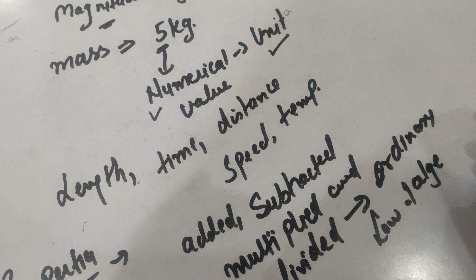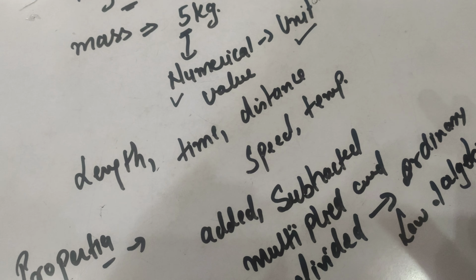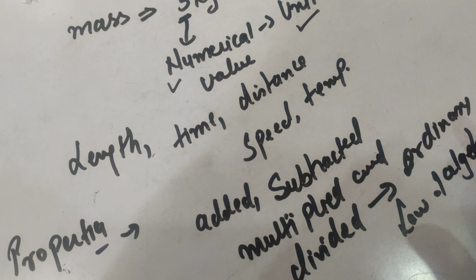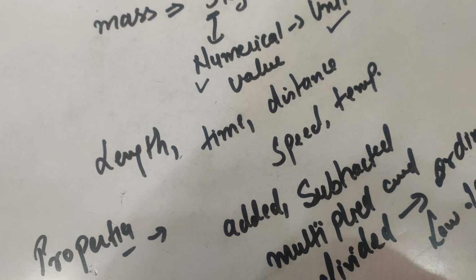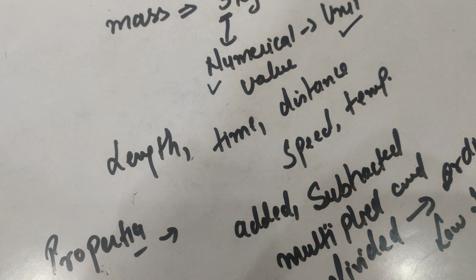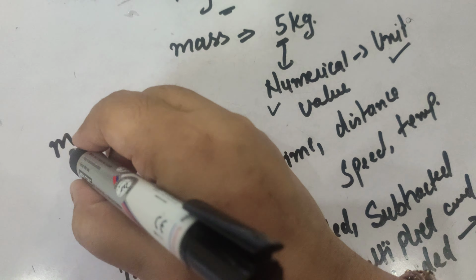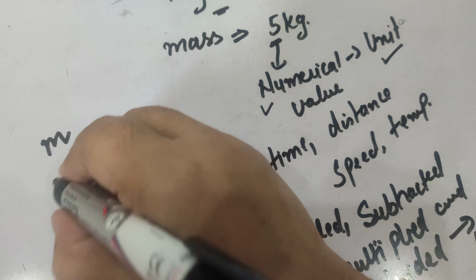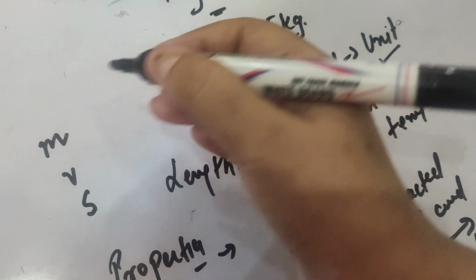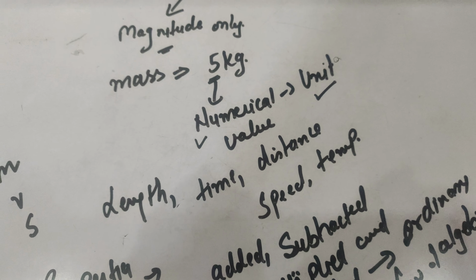It means simply we can add or subtract or multiply them just as simple addition and multiplication operations. And a scalar quantity can be represented by a single letter. For example, mass is represented by M, speed is represented by V, distance is represented by S, suppose. So these are represented by a simple single letter.